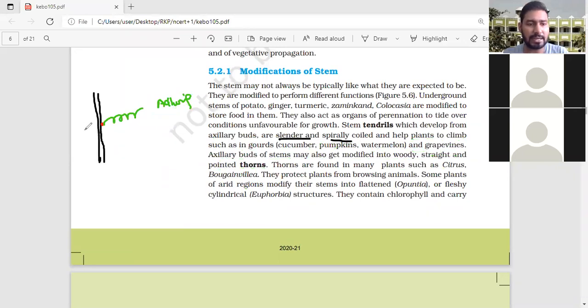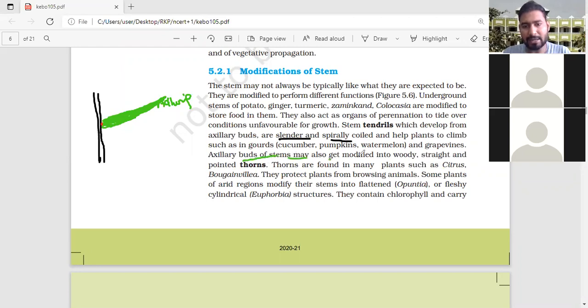Look at it. This is the axillary bud. From the axillary buds arises a leaf-like structure. This leaf-like structure is normally a leaf, but it gets modified into a spine-like structure. These leaf-like structures get modified into the spine.